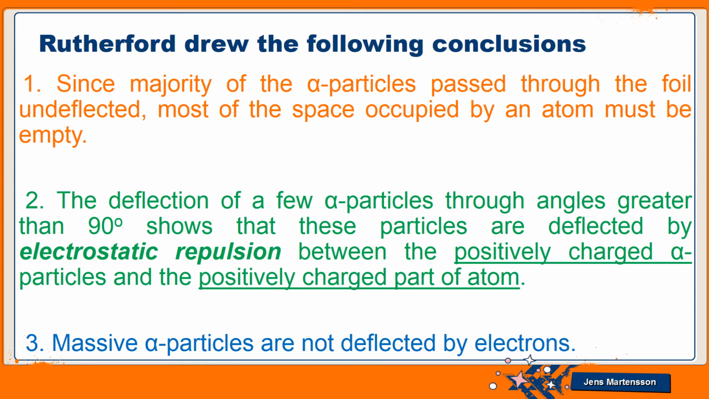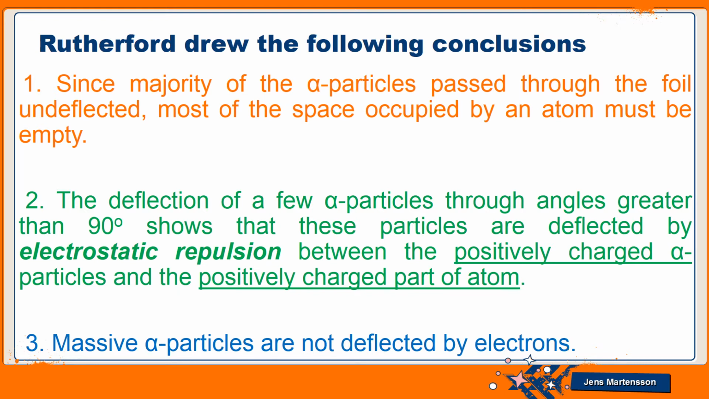So due to both of these positive charges, the positive charge on the alpha particle and the positive charge on the atom, they will repel each other. As you have learned that same charges repel each other. So due to this electrostatic repulsion, these particles are deflected at an angle greater than 90 degrees. So secondly, he concluded that there is some positive region also present in the atom.